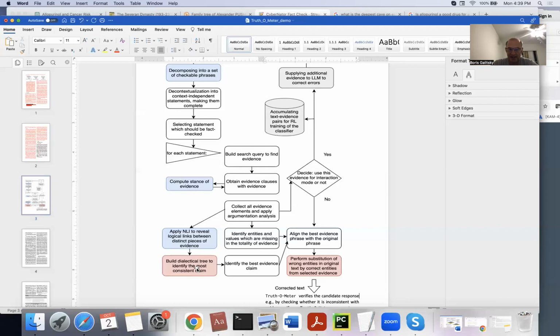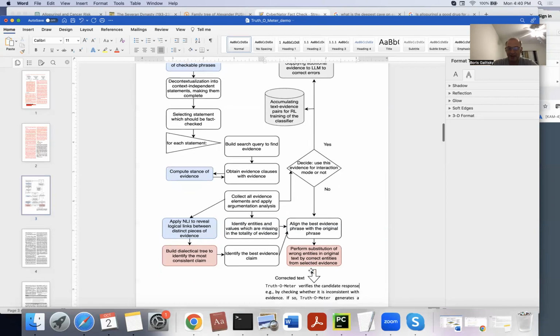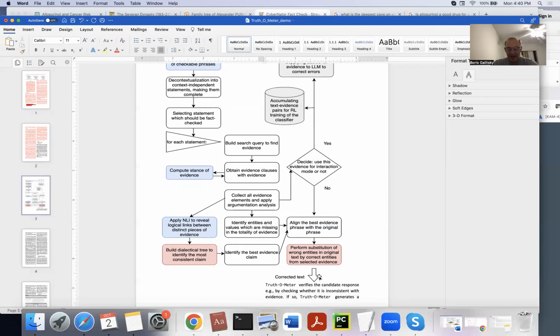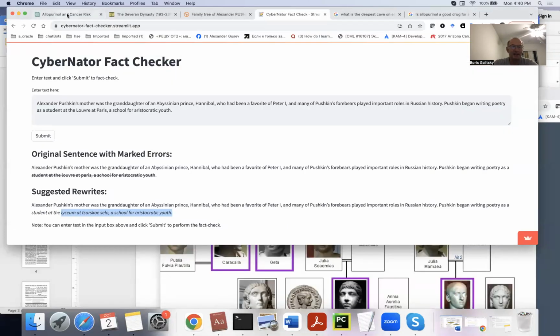And now we want to find a minimal consistent set. Once we do it, we identify the best evidence. Then we do syntactic and semantic processing alignment, aligning the true phrase from the evidence with the LLM phrase, substituting entities if necessary, and then we output the corrected text. Now let's look at ChatGPT examples and see where it makes mistakes.